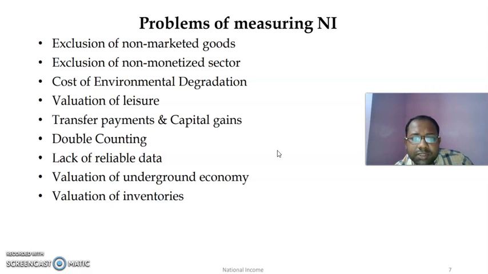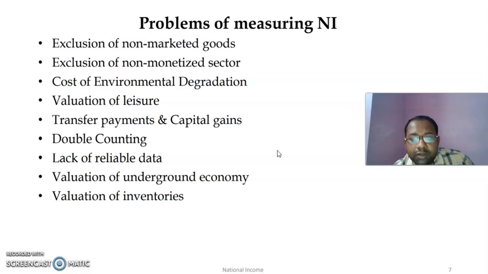National income also does not consider leisure. Now we cannot evaluate leisure. If one chooses to go for relaxation, or if one chooses leisure over income effort or over working, that means he or she has enough money, but leisure is not accounted for in national income estimation. And there are transfer payments and capital gains. We know that these are excluded in national income. When we are receiving transfer payment from the government, it is excluded in national income. But if you are receiving it from abroad, we know it will be included in our GNP as net factor income from abroad.